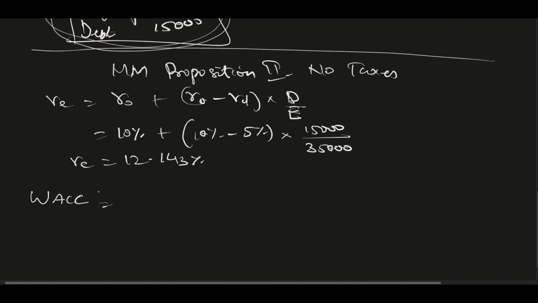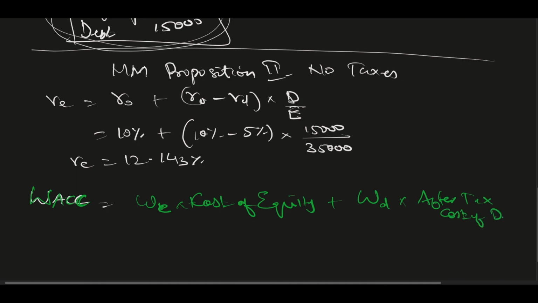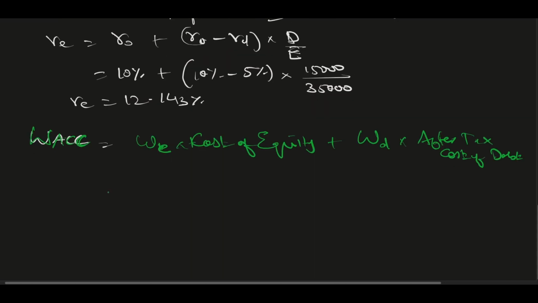WACC will be equal to weight of equity into cost of equity plus weight of debt into after tax cost of debt. So this is the formula for WACC.